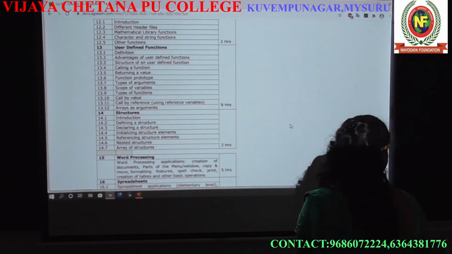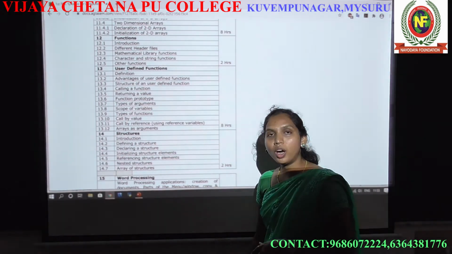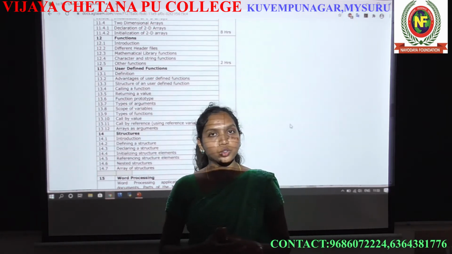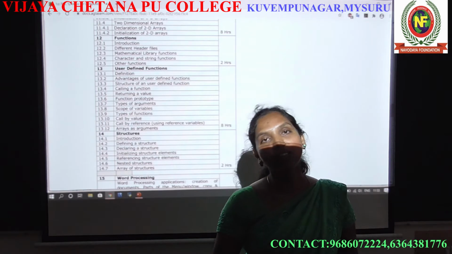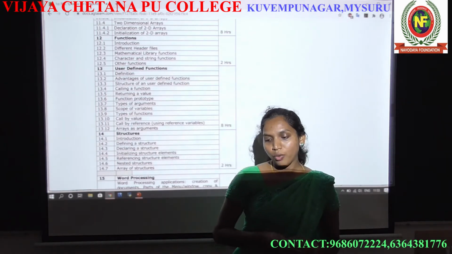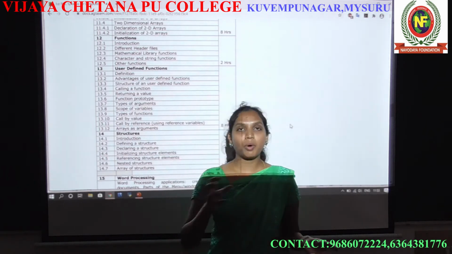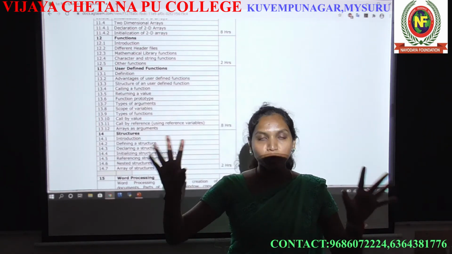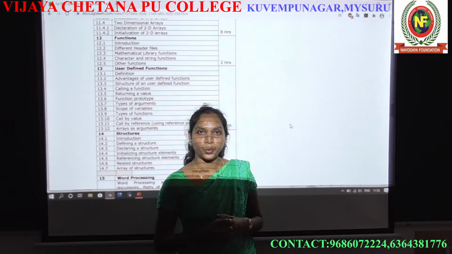Function means, before you start with any coding, you should write a function, which means it is some action. Function is nothing but some action. Now, if I want to conduct a program in the college, I will assign some tasks to a student, and the student will take action to make that program successful.